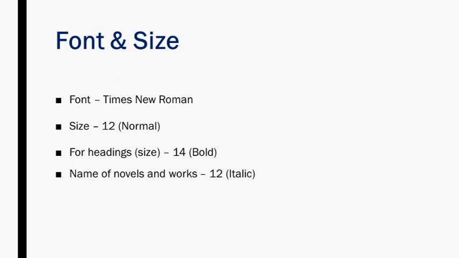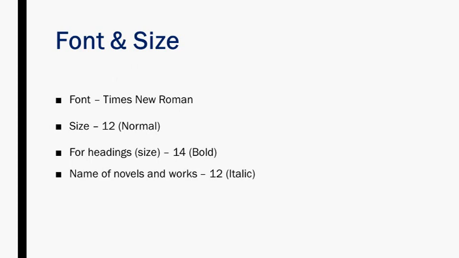For the names of novels and works, we follow the italic version of the font, which means the same font in a different variant, in italics, and the size is 12. So basically, the font is Times New Roman, the size is 12 in general, and for headings it is 14 and in bold.